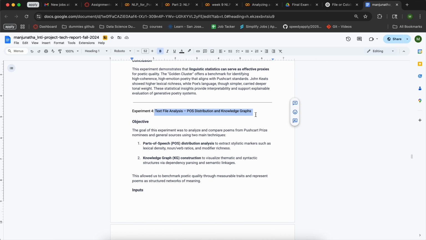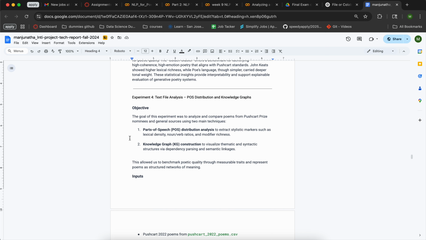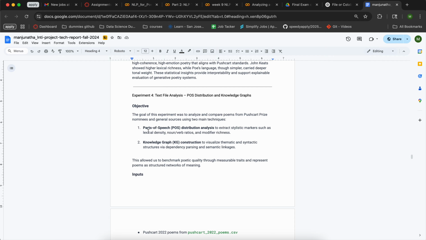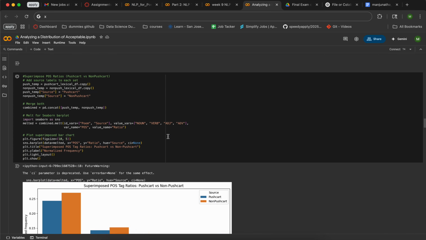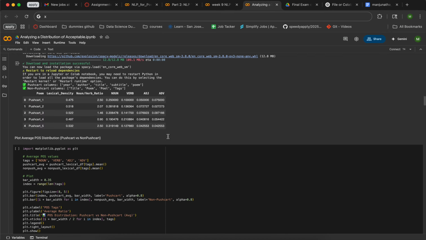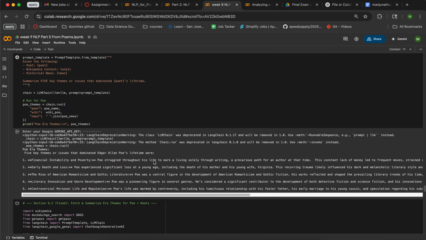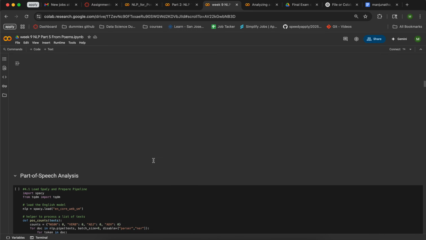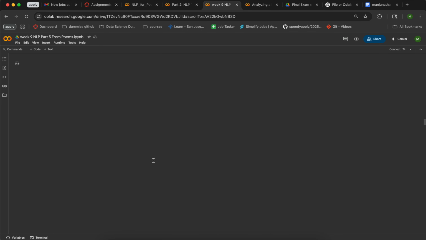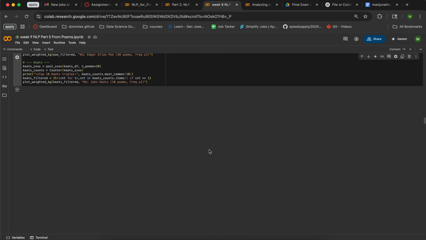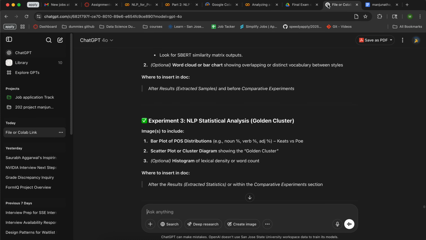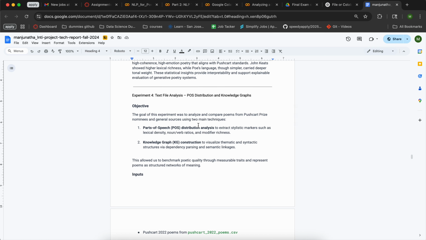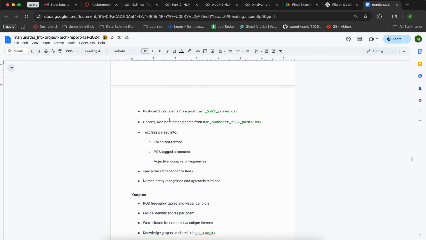Next we go to experiment 4, that is the POS distribution of the knowledge graph. In this, we'll be looking at the parts of speech and a knowledge graph for them. Here is a view of the knowledge graph, how the entire thing is distributed, and how the knowledge things have been distributed in the space. Just a second, it's loading. Okay, yeah, so that's all.